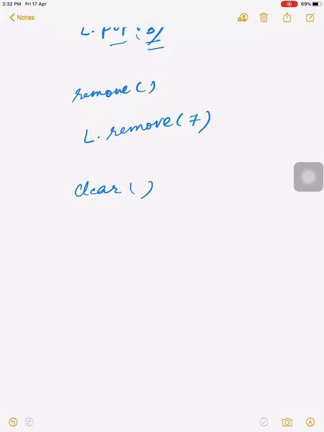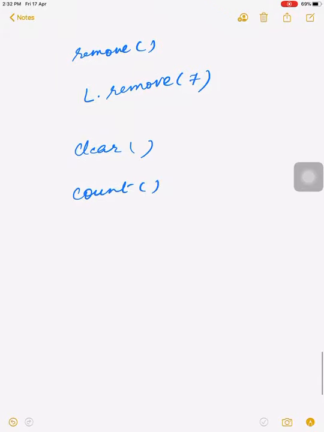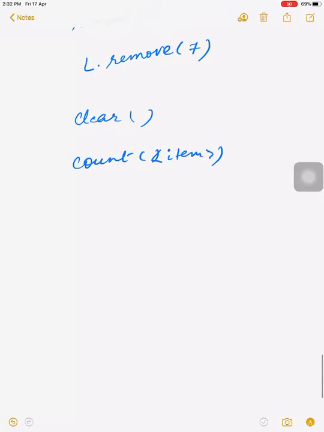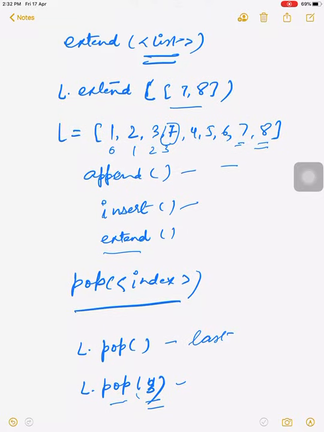Okay, the next function we use here is clear. The clear function simply deletes all the elements of the list and your list becomes empty. This is called the clear function. Next is the count function. What is the work of the count function?